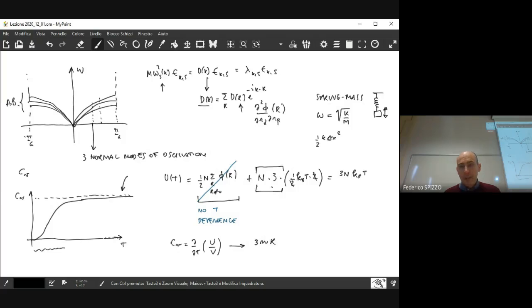So when they saw this point, the idea was, okay, we have found the presence of those normal modes of oscillation, so we have a clear description of how the oscillations within the solid may take place. But at this point, we have to switch to a quantum mechanical representation of the problem, so to introduce the possibility that not all the modes in the system are active, or to include the fact that the behavior of those normal modes of oscillations may not be classical, but described by quantum mechanics.